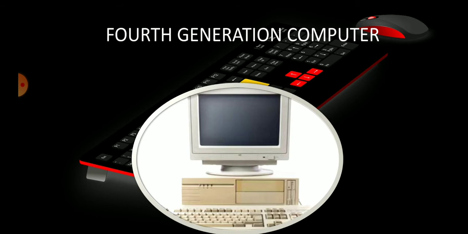These are the computers which were developed during the fourth generation of computers.